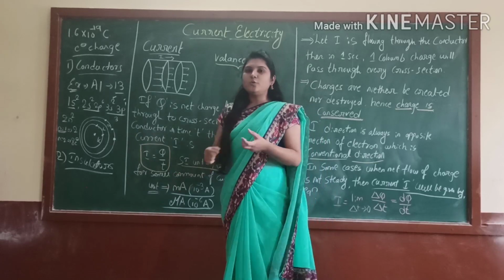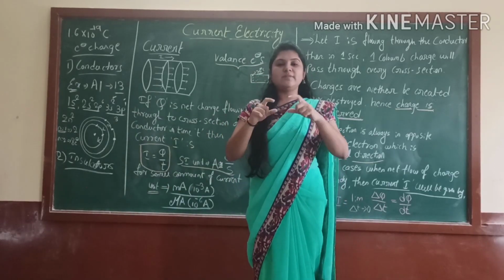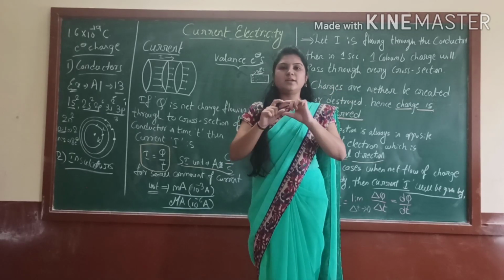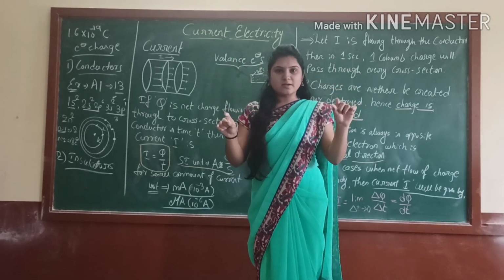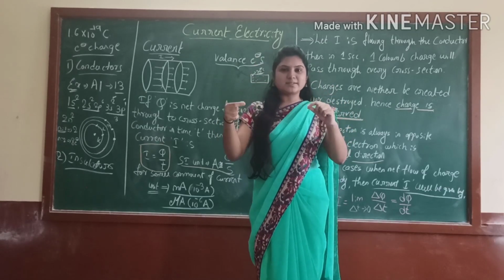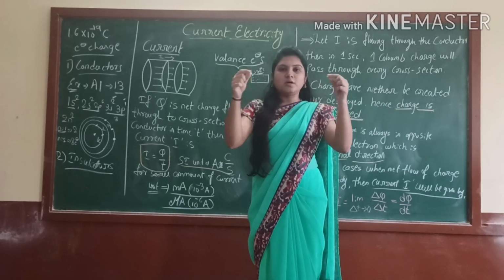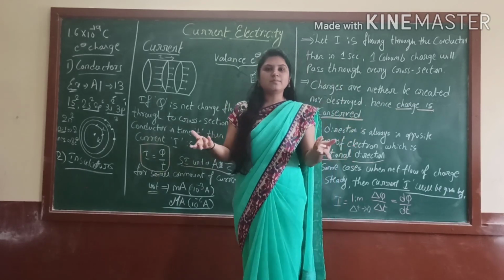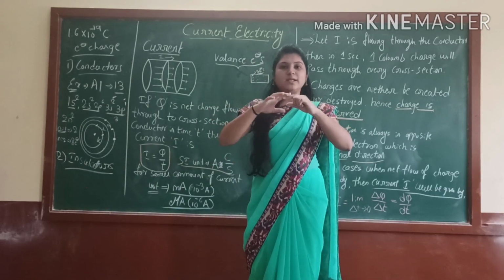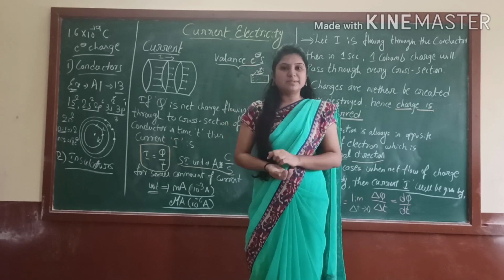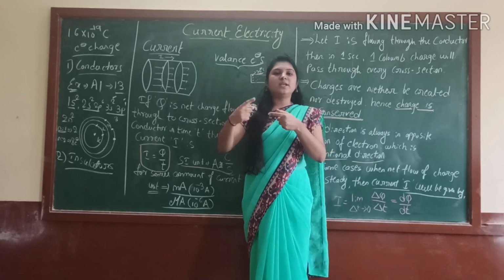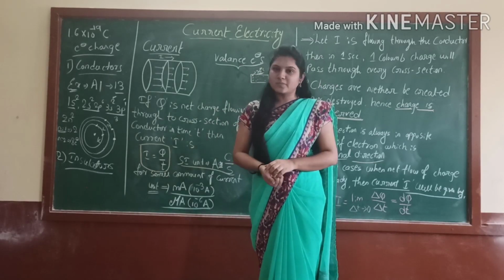In your home, you may have seen the connection from the switchboard to the fan or the light. How is it given? With the help of pipes, right? The pipe is an outside layer, and inside they put the wires. Those wires are conducting wires, and through them the electric current flows. The pipe is the insulator. If I touch it by mistake, I would not get a shock, right? That's why the insulating coating is given in domestic use.